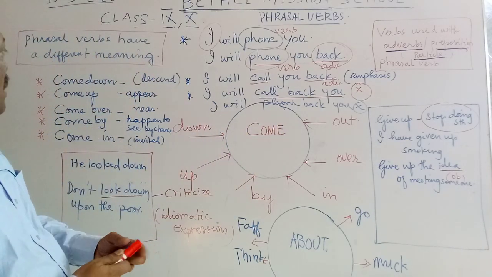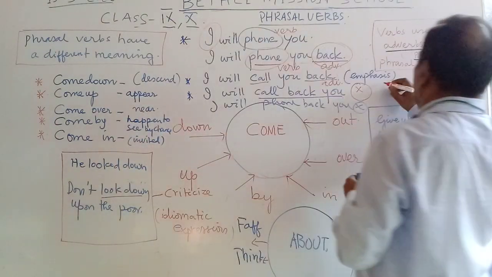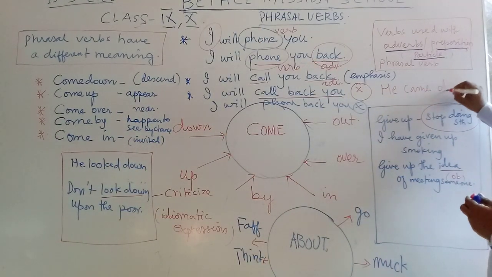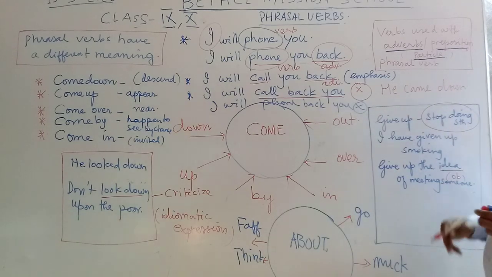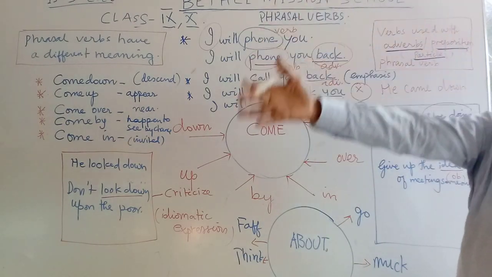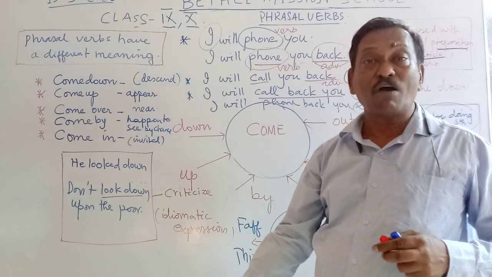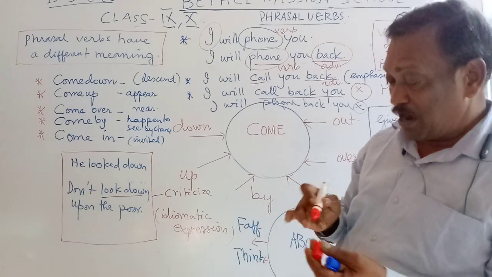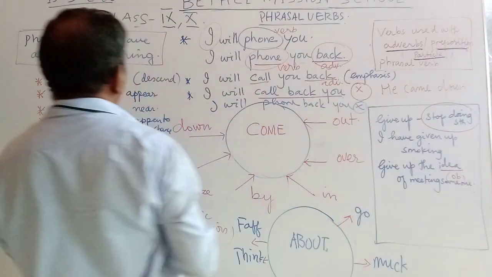Now if I say, he came down. So maybe he's on the first floor and he is coming down to the ground floor. So what I mean here is he came down. But look at this.